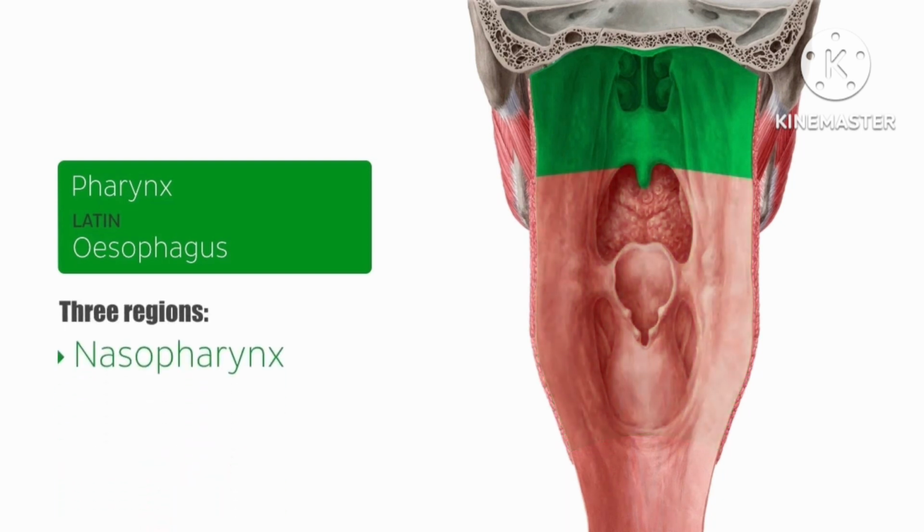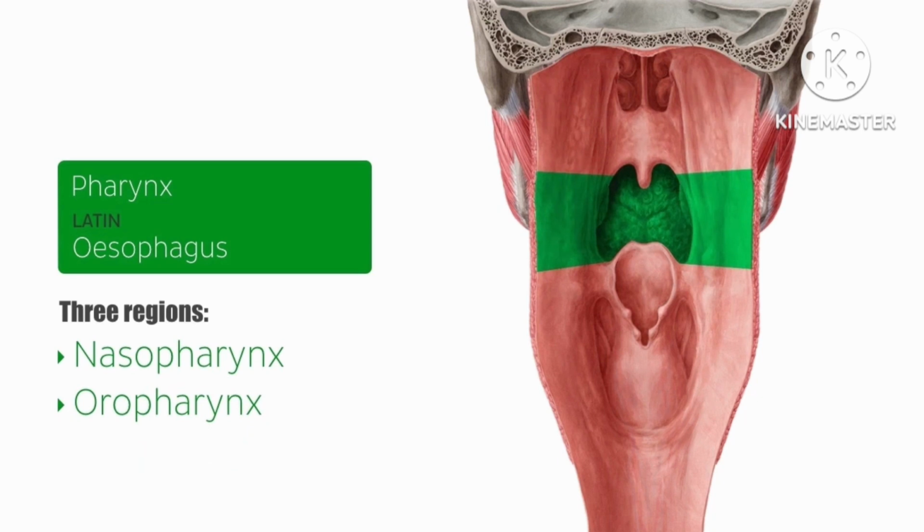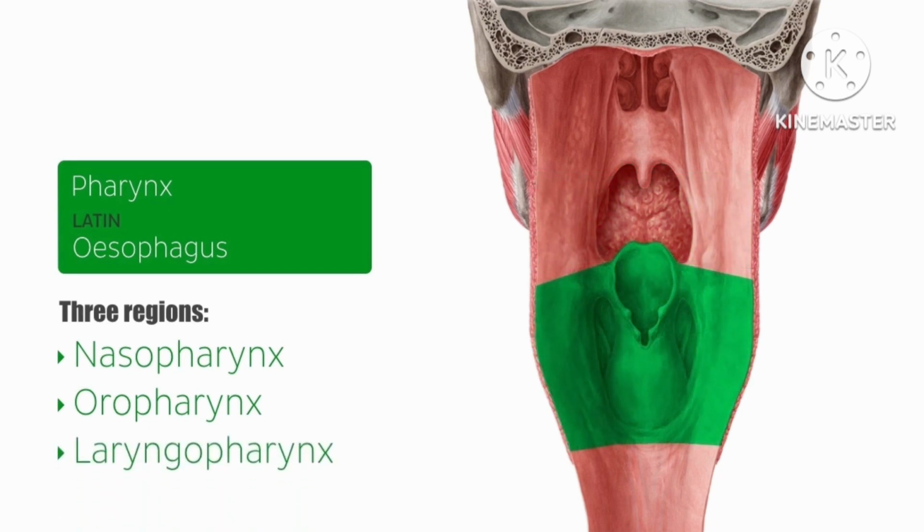The nasopharynx, which is involved with respiration and houses the opening of the eustachian tubes. The oropharynx, which is the middle section of the pharynx behind the mouth and is bounded laterally by the superior and middle pharyngeal constrictor muscles, and the laryngopharynx, which along with the oropharynx is a passageway for both food and